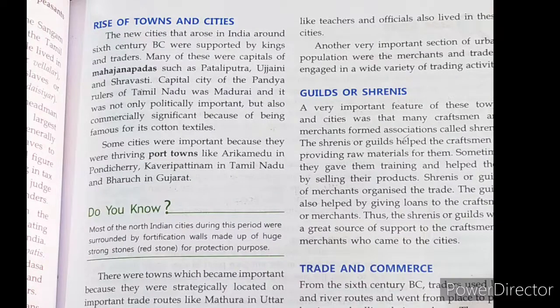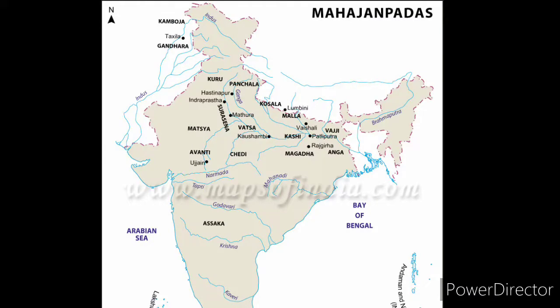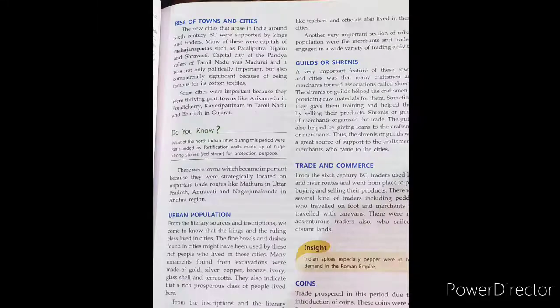These cities were most probably under the Mahajanapadas. So the question is, what were Mahajanapadas? Mahajanapadas refers to ancient Indian kingdoms that existed between the 3rd and 6th centuries BCE. These kingdoms and republics had evolved and flourished in the belt stretching from Gandhara in the northwest to Angara in the eastern part of the Indian subcontinent.